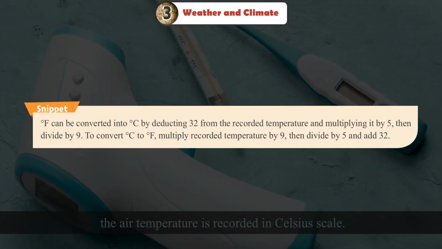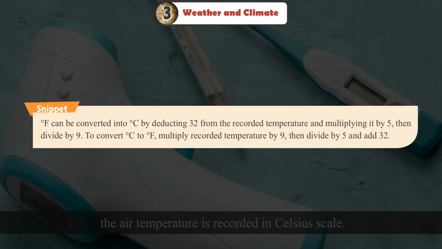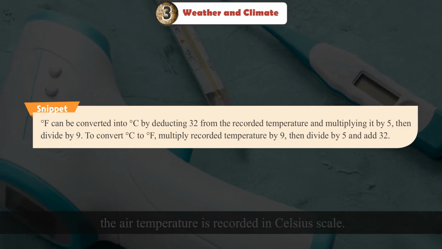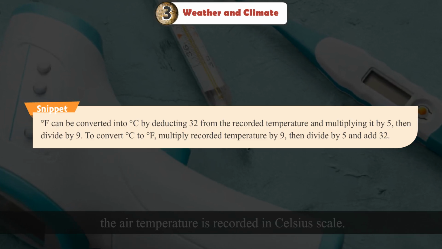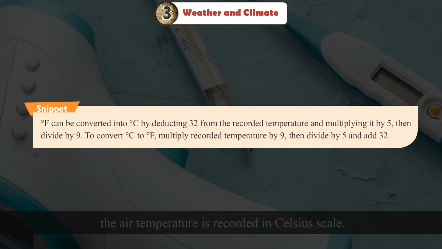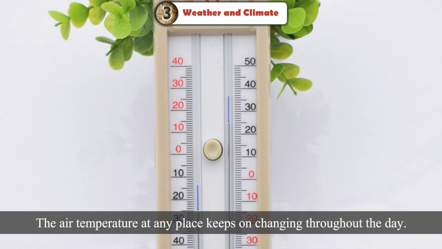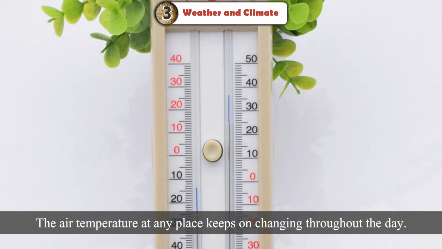Degree F can be converted into degree C by deducting 32 from the recorded temperature and multiplying it by 5, then divide by 9. To convert degree C to degree F, multiply recorded temperature by 9, then divide by 5 and add 32. The air temperature at any place keeps on changing throughout the day.